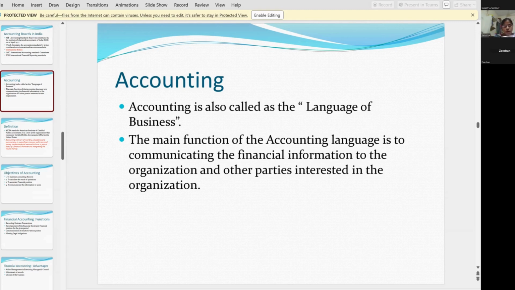Now, how many books were purchased? May 1st to May 31st. How many pens were purchased? May 1st to May 31st. So many days. For every question the owner is asking, you are referring from May 1st to May 31st. That is the first disadvantage. The second disadvantage is that whenever he asks a question, you are taking more time.